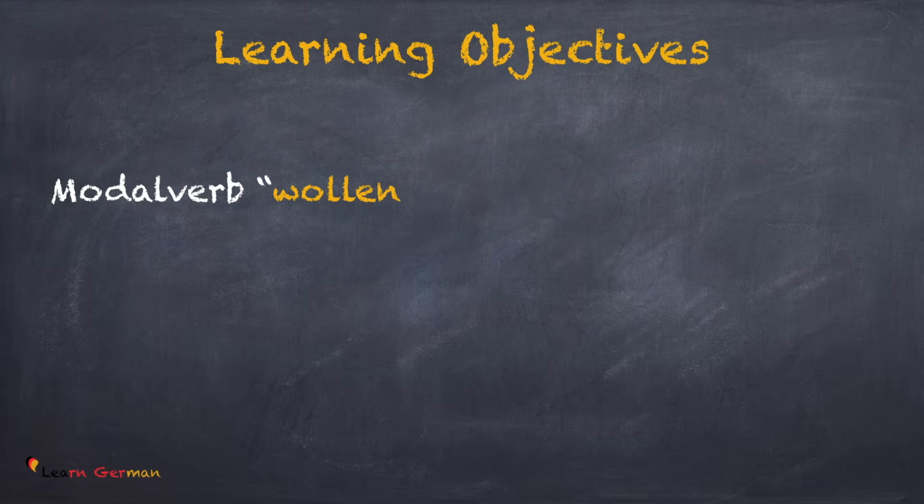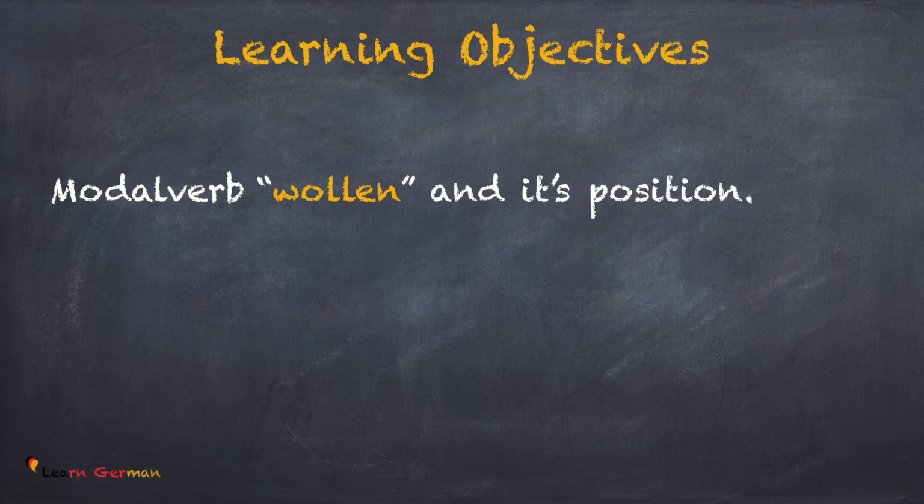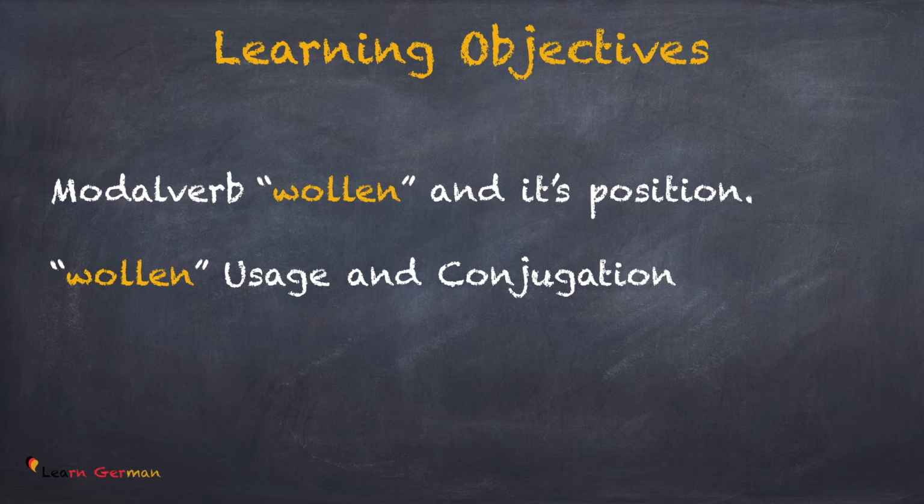The learning objectives for this lesson are: we'll first do a few sentences to understand the verb wollen, followed by its position in a sentence. Then we'll look at various situations where wollen can be used as a modal verb, followed by its conjugation. In the end, we'll do a small exercise.